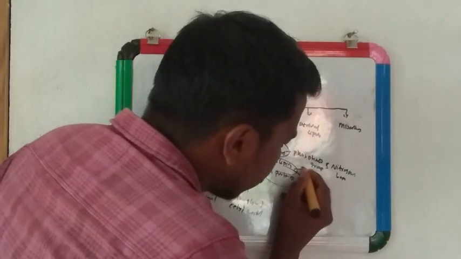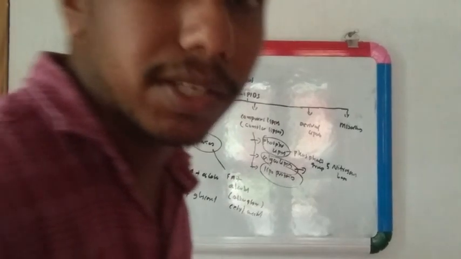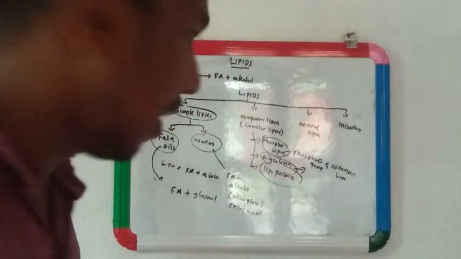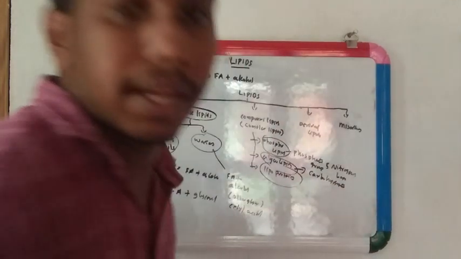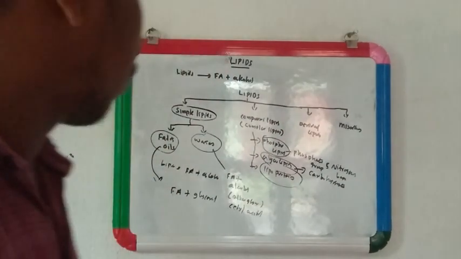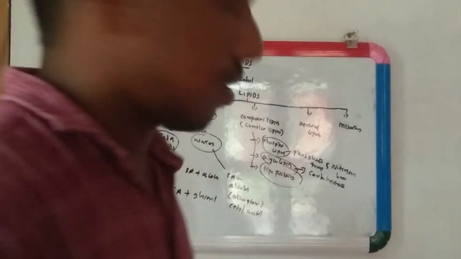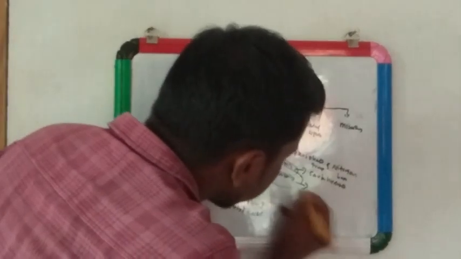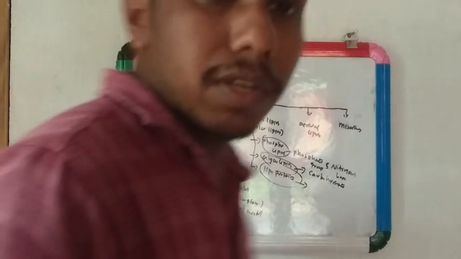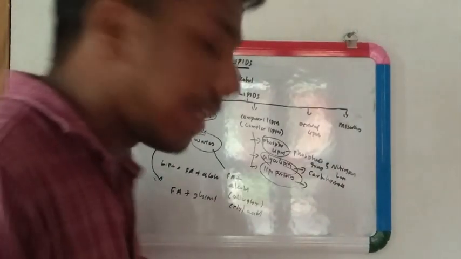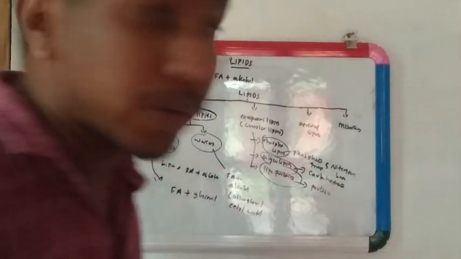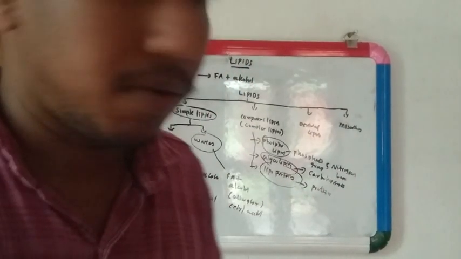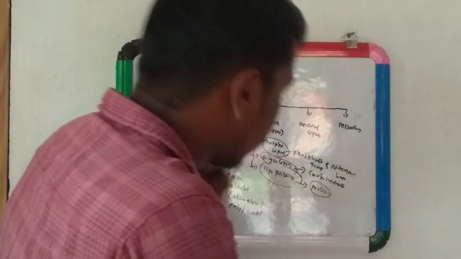Then coming to glycolipids. Glycolipids are also esters of fatty acid with alcohol. In addition to that, they contain carbohydrate. So it's called glycolipids. Then coming to lipoproteins. Lipoproteins are also esters of fatty acid with alcohol. In addition to that, they contain protein. It's a macromolecular complex between lipid and protein. So that is called lipoproteins.